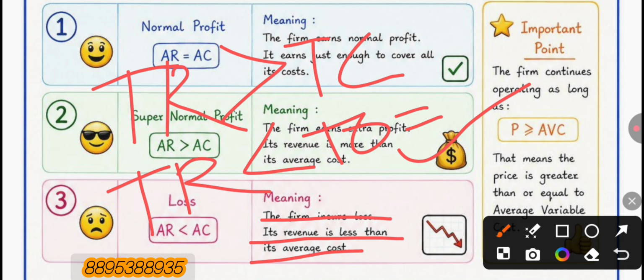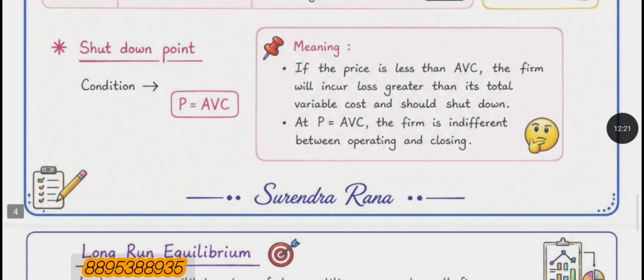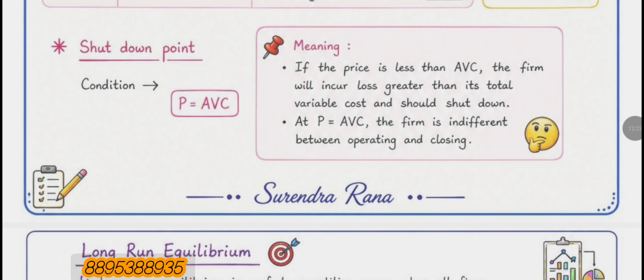I hope you clearly understand the three situations of short run equilibrium, and this is called short run profit maximization in perfect competition. These are the important points you can read by yourself. After that we will discuss what is the shutdown point. Listen to me guys very carefully. Shutdown point is a situation where a firm is unable to cover its average variable cost. At that time a firm faces the shutdown point.